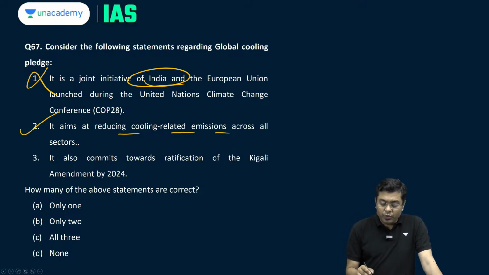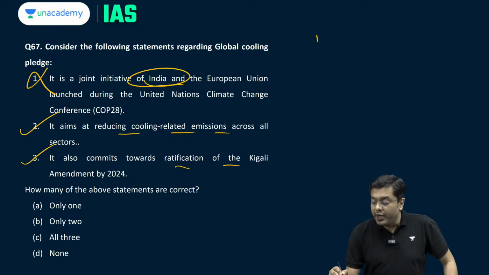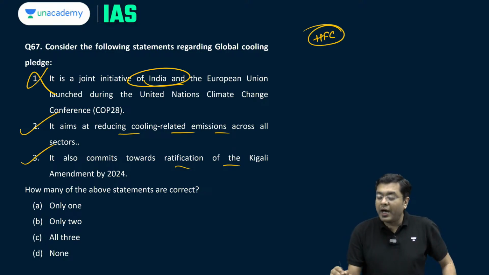It also commits towards ratification of the Kigali Amendment across the globe by 2024. Kigali Amendment to the Montreal Protocol. This amendment was signed in 2016, and this talked about the reduction in the utility of HFCs, hydrofluorocarbons. These HFCs don't deplete the ozone layer, but they are a very potent greenhouse gas.